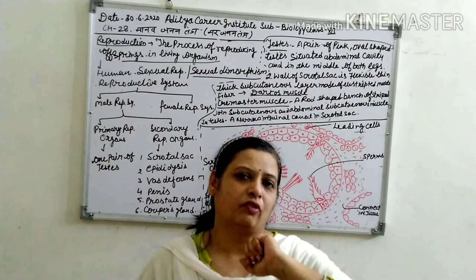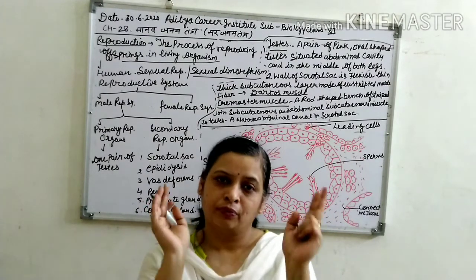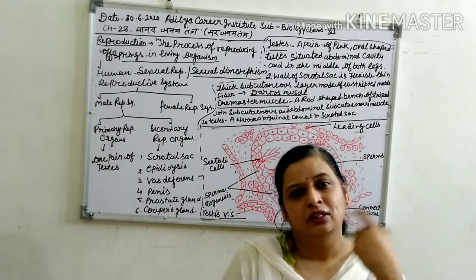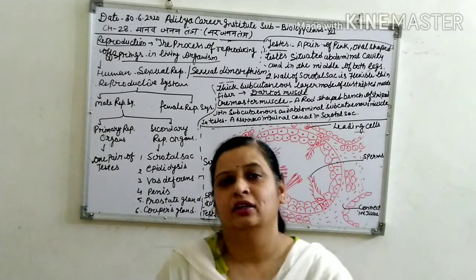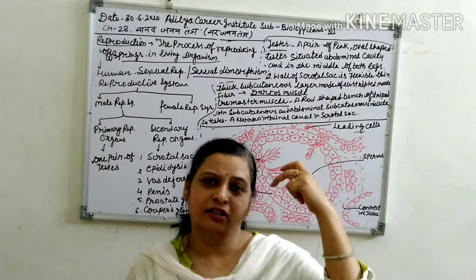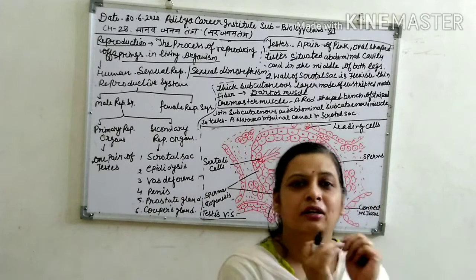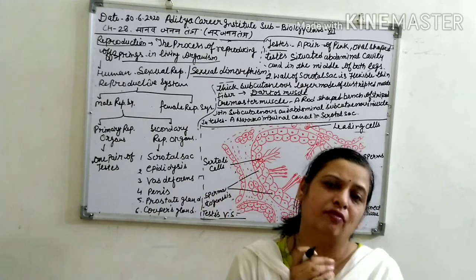What is sexual dimorphism? When we talk about dimorphism, it means the male and female characteristics, the external structures. We know very well this is the male and this is the female.